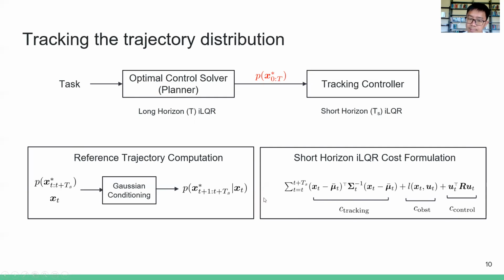In the tracking cost, it accepts the probability distribution here and uses the mean to be tracked by x, while the weight of the tracking cost is inversely proportional to the covariance of the distribution at each time step. So when the covariance is big, that means the distribution is wide, and the weight of the cost function here is small, which means that we have low precision tracking. While when the covariance is small, that means the distribution is narrow and the weight matrix is big, and we have high precision. So this is the behavior that we want, following the minimal intervention principle.